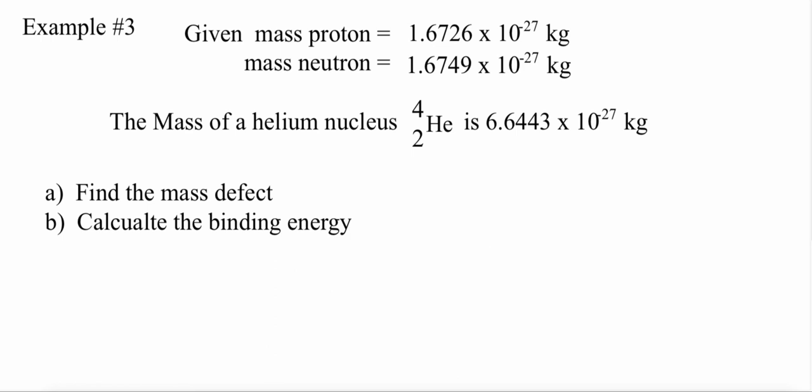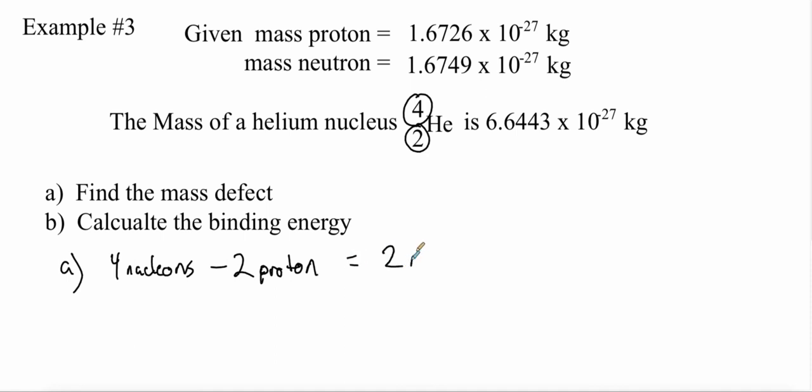So let's start off here with A. So we want to find my mass defect. So first of all, I have to figure out how many neutrons and how many protons there are. So if my atomic mass is equal to 4, that means I have 4 nucleons. And my atomic number is equal to 2, that means I have 2 protons. Now I subtract those, that's going to give me 2 neutrons. Okay, so now we know how many neutrons there are, we could find my mass defect.